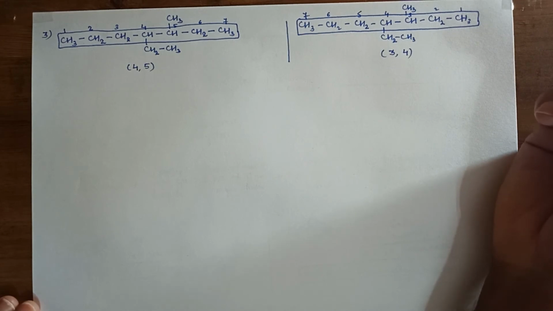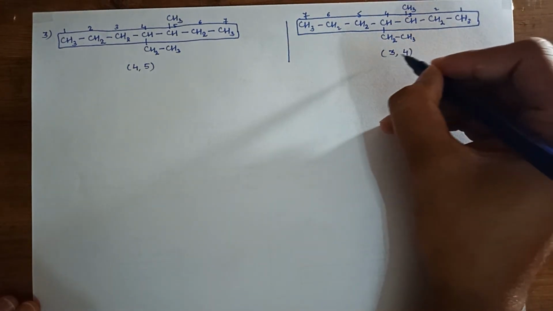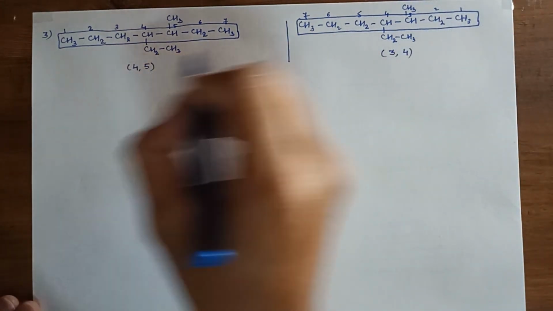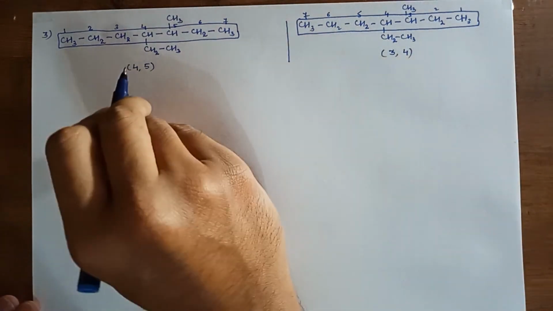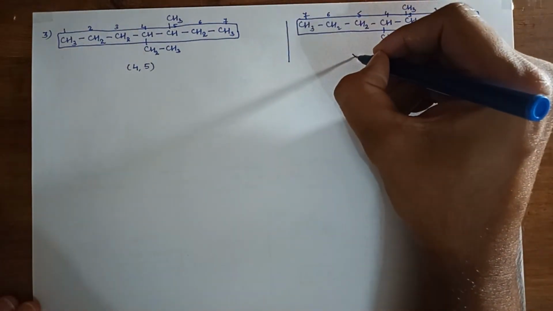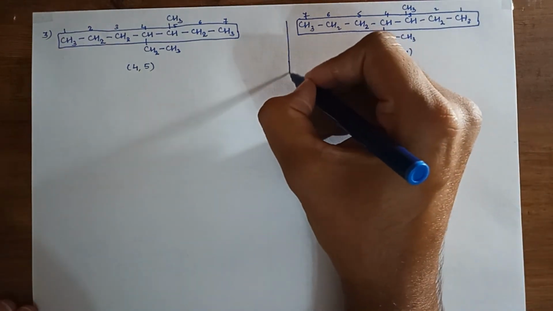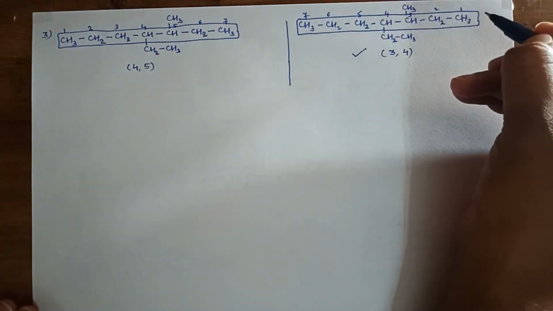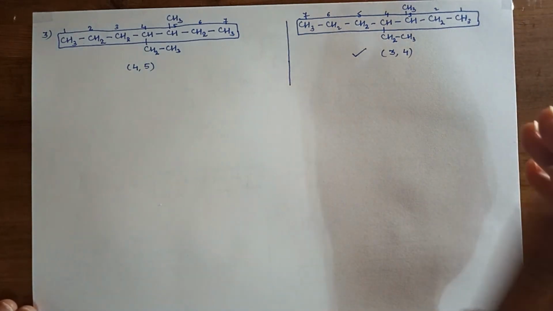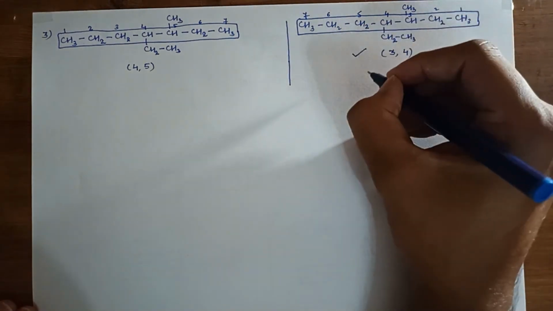So look at the number of substituents. Here it is 4, here it is 3. So 3 is lower as compared to 4. This is the correct way of representation. Now let us give the numbering. So the longest carbon chain, the word root will be 7, that is hept.